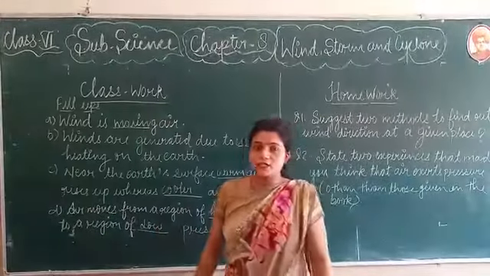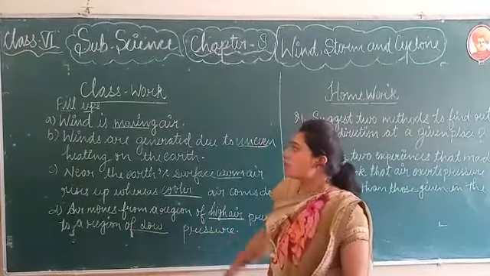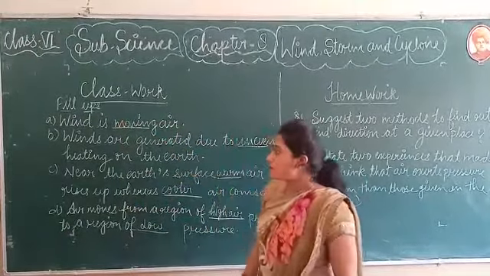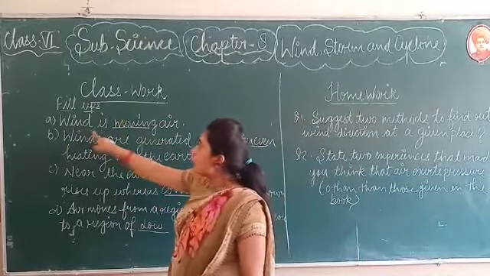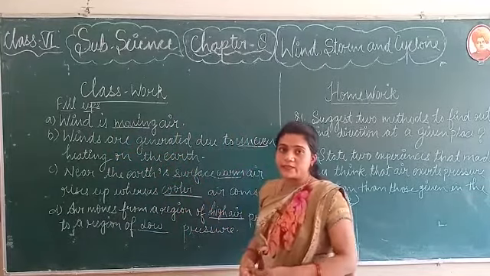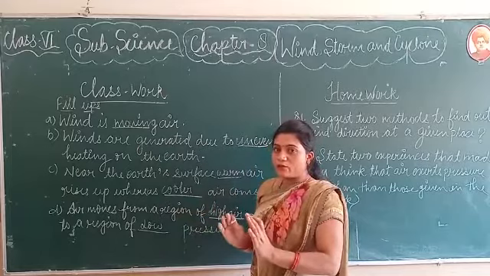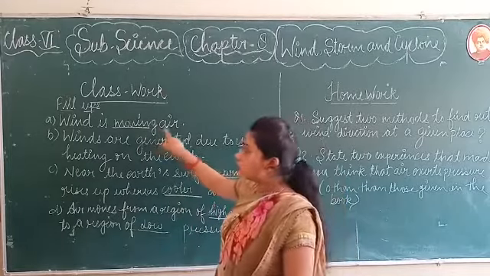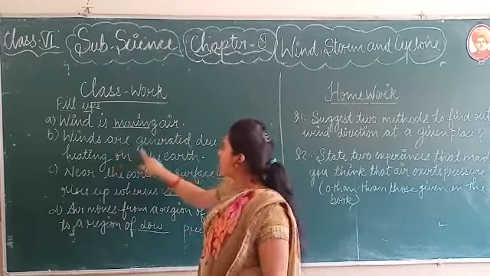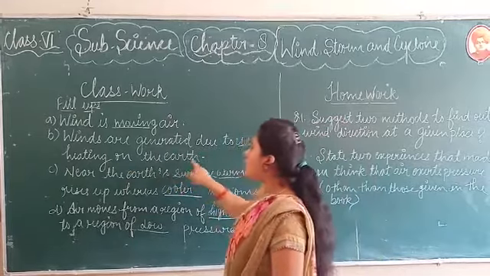Whatever we have studied till now, based on it we will do questions. Okay, so first is fill-ups. First question is, wind is dash air. We have already studied that wind is flowing air, and when wind flows, that means it is moving air. Okay. B, winds are generated due to dash heating on the earth.